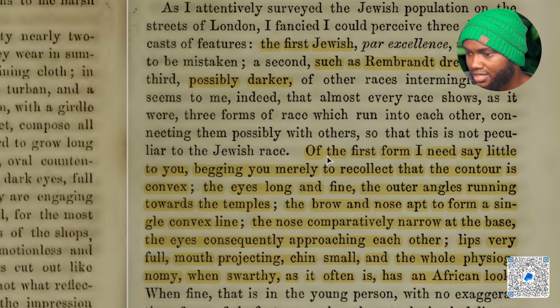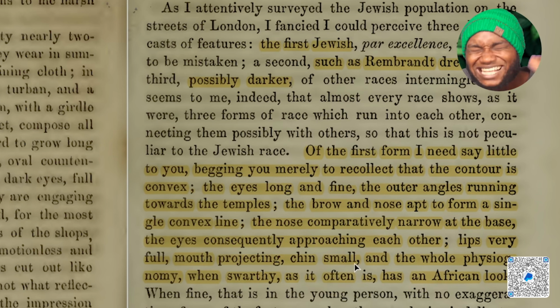Now look at it right down here, guys. This is talking about the first one now. Of the first form, which is this one up here, I need say little to you, begging you merely to recollect that the contour is convex, the eyes long and fine, the outer angles running towards the temple, the brow and nose apt to form a single convex, the nose comparatively narrow at the base, the eyes consequently approaching each other, lips very full, mouth projecting, chin small, and the whole physiognomy, when swarthy as it often is, he's talking about the first Jewish cast right here.